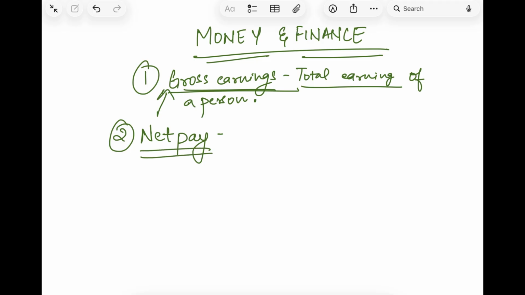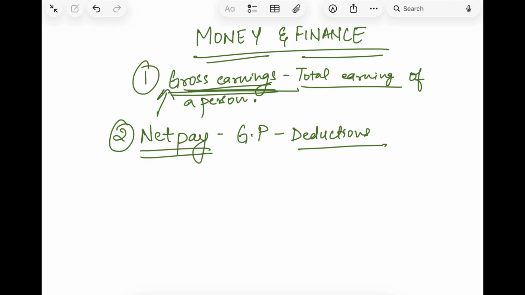Net pay is gross pay minus the deductions. So from the gross earnings, whatever is deducted, and then whatever a person gets in hand, is called the net pay of that person.